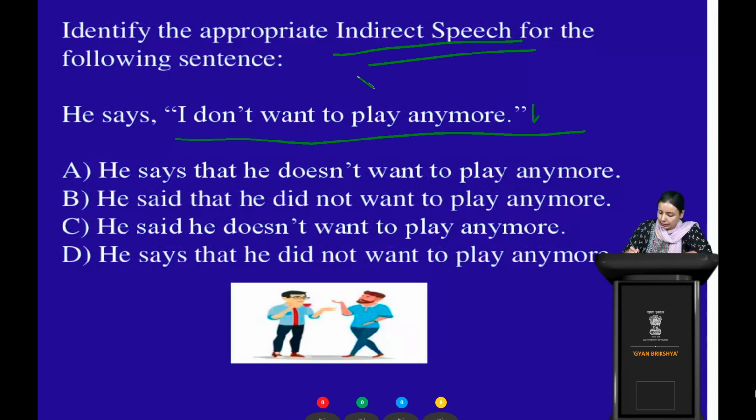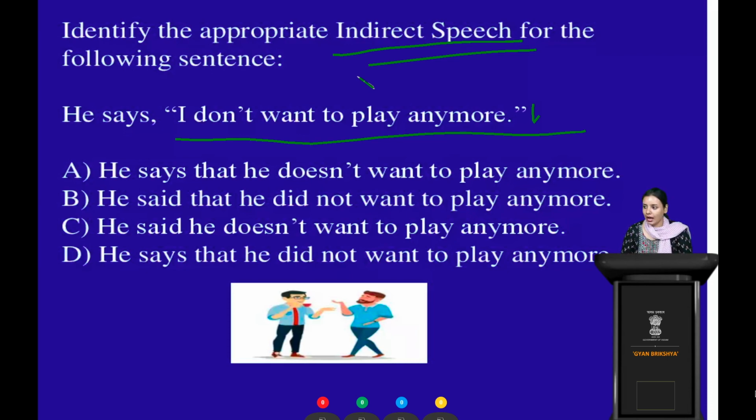So let's start the timer, and the time is running out. I'm gonna read out the options. Option A, he says that he doesn't want to play anymore. Option B, he said that he didn't want to play anymore. Option C, he said he doesn't want to play anymore. Option D, he says that he didn't want to play anymore. Now what's the answer, students? What's the answer? 3, 2, 1.